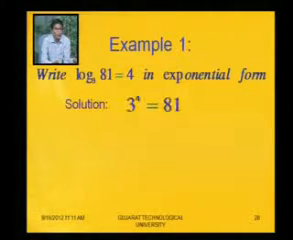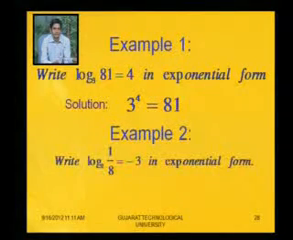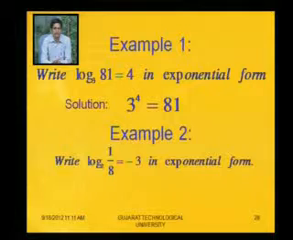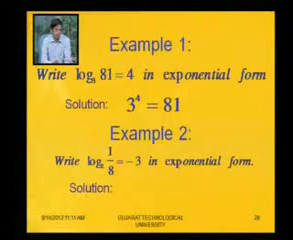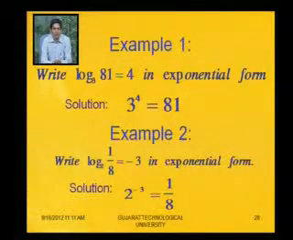Answer will be 3 raised to 4 equal to 81. Base raised to the term on the right hand side equal to the term on the left hand side, that is 3 raised to 4 equal to 81. Right, next example. Second example is log base 2 of 1 by 8 equal to minus 3. Write in exponential form. What will be the answer? Answer is 2 raised to minus 3 equal to 1 by 8.